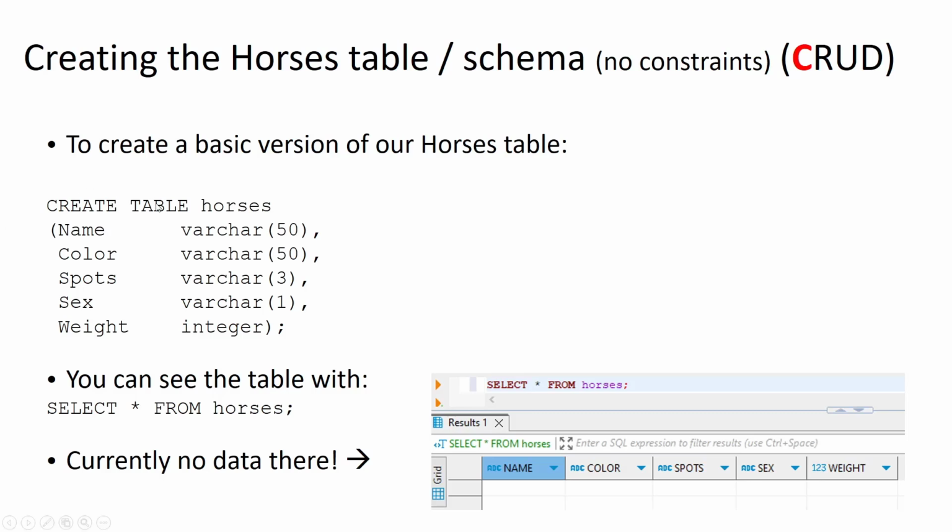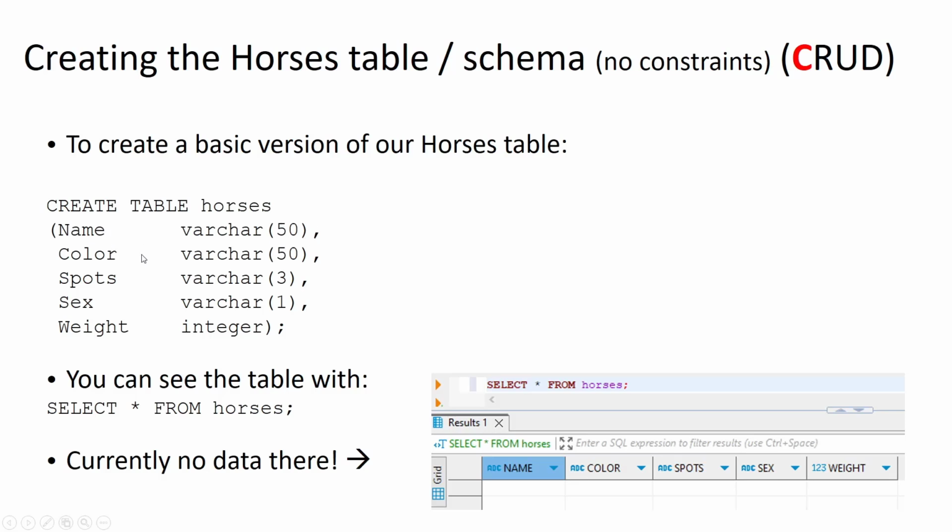We would say create table, and then the name of our table, in this case horses, and then open parenthesis, and then the names of all of our attributes, name, color, spots, sex, weight, and their data type. So name, we're going to say is of the data type variable character or varchar, and then a length of up to 50 characters. A little bit later we'll talk more about data types and their meanings, so don't get too worked up about this just yet, but just know that varchar is a very flexible general use text string data type. So name is going to be a string of up to 50 characters.